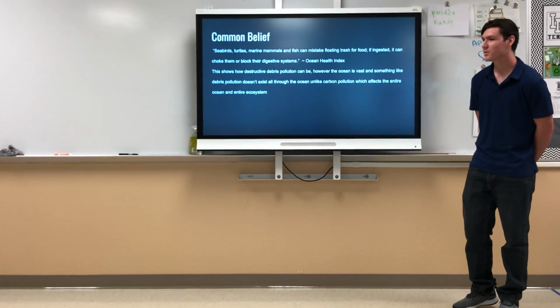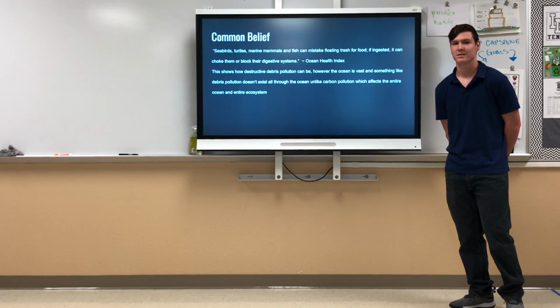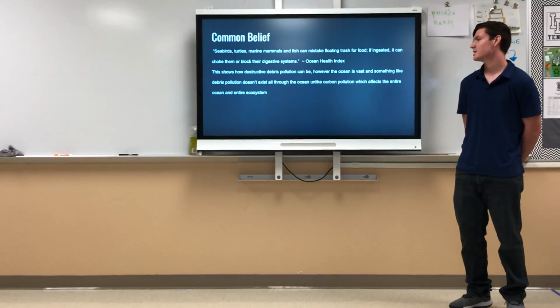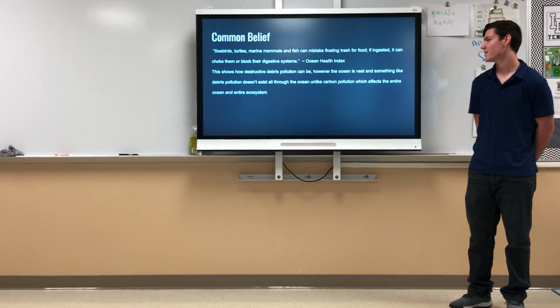However, carbon pollution is worse than debris pollution. Keep in mind how vast and large the ocean is. So something like debris pollution doesn't exist all throughout the ocean, while carbon pollution does, and therefore affects the entire ecosystem.